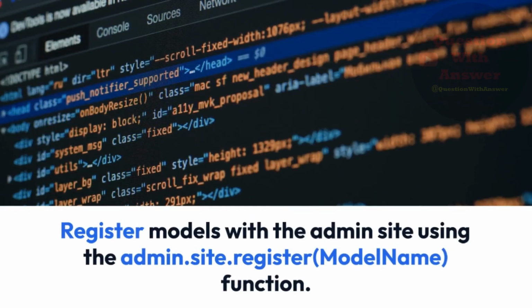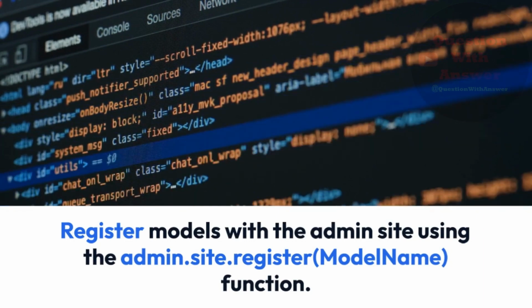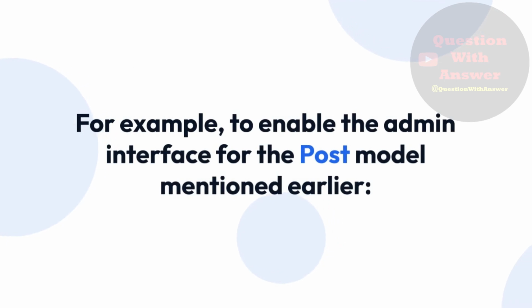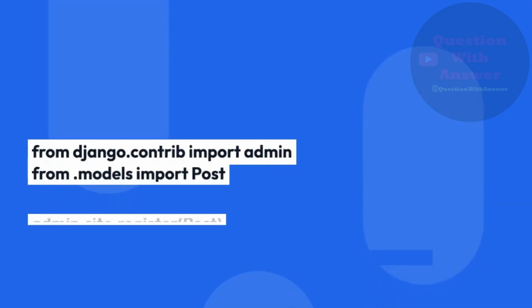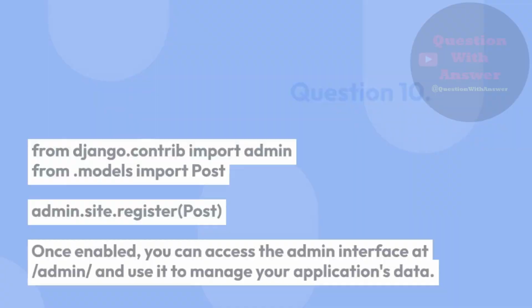Register models with the admin site using the admin.site.register(ModelName) function. For example, to enable the admin interface for the Post model mentioned earlier. Once enabled, you can access the admin interface at /admin/ and use it to manage your application's data.